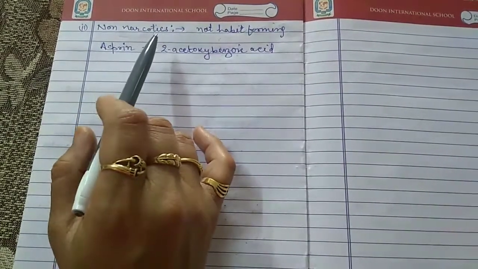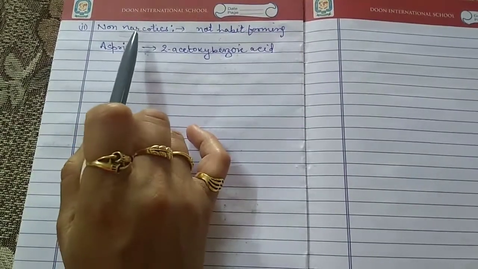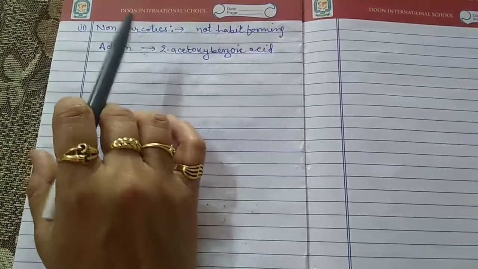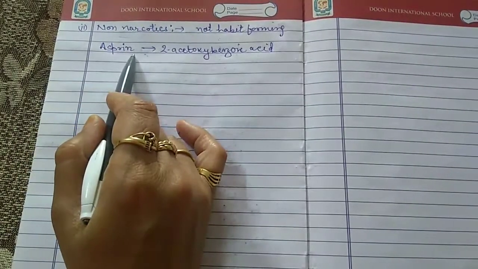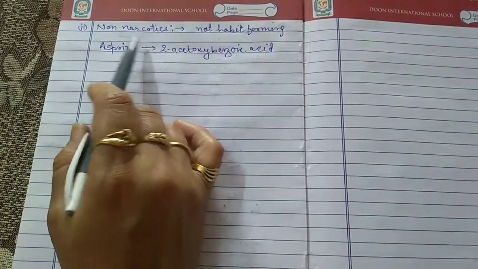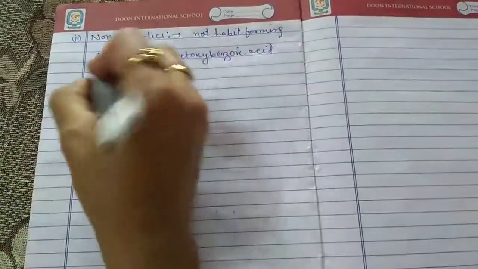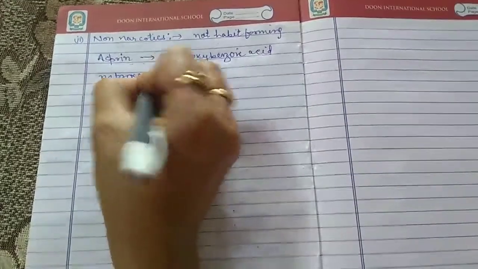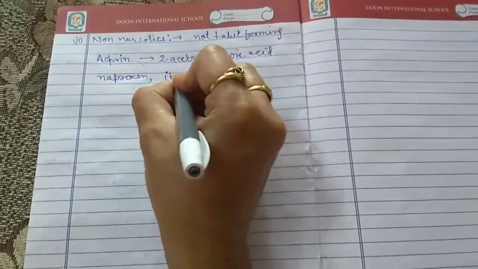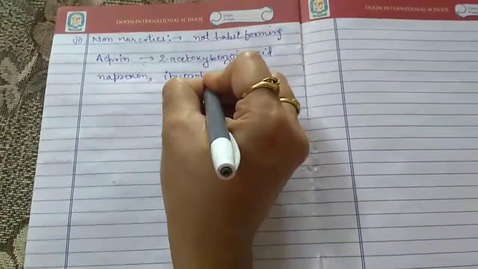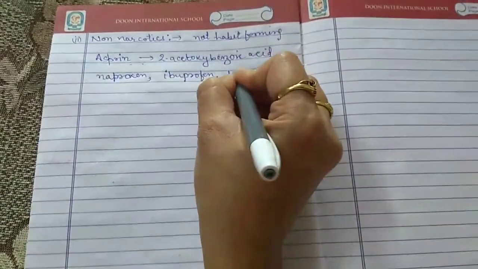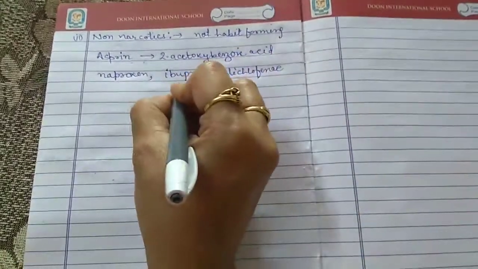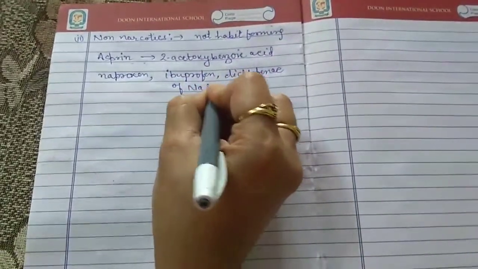It should not be taken on an empty stomach. Nowadays aspirin is completely banned, but we use a few alternatives to aspirin, that are naproxen, ibuprofen, and diclofenac of sodium and potassium.